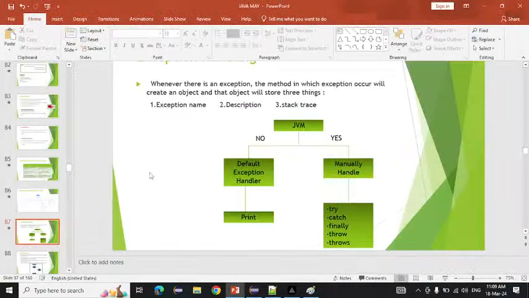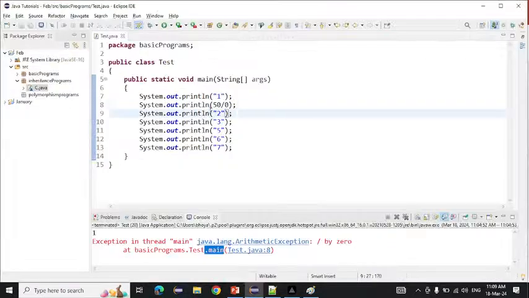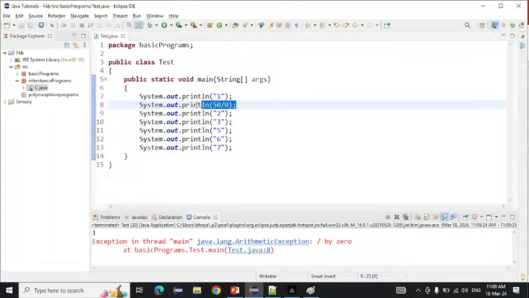Now we'll see the program here. Suppose we are writing one program. If I run this once, we are getting the exception and only 1 is printing on the console. 2, 3, 5, 6, 7 are not printing on the console because an unwanted or unexpected event came here. That is, the exception came here. That's why we are not getting 2, 3, 5, 6, 7 on the console.